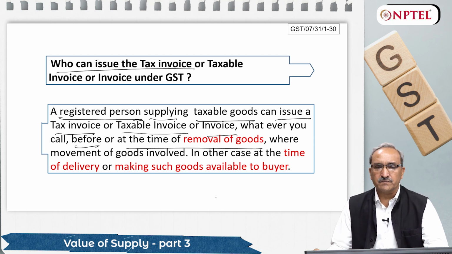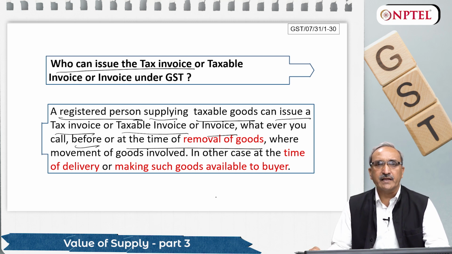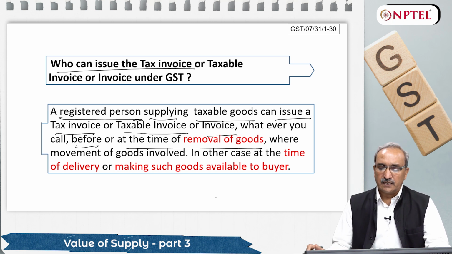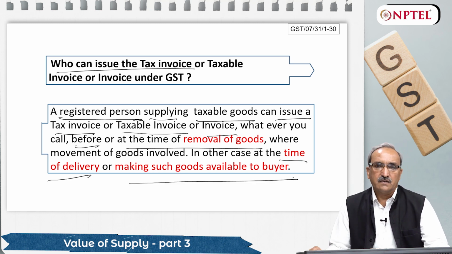There is no movement because we are taking our inputs or raw material or small components to the site of the buyer and assembling the product there only and giving the final product to the customer at its site. In that case, at the time of delivery or making such goods available to the buyer, the invoice should be generated and handed over to the buyer. So the taxable invoice is important.